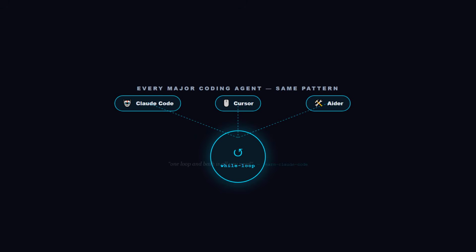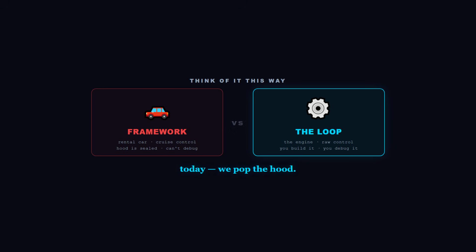So why do frameworks exist? They're wrappers around this loop. Some help, most hide it, and if you don't understand the loop underneath, you can't debug your agent when it breaks. Today we fix that, from zero.